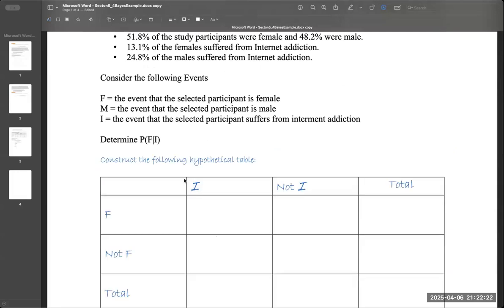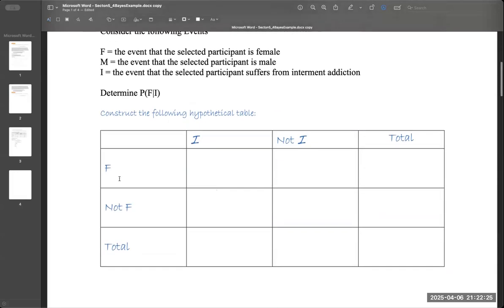So here's my chart, and let me just label my pieces. So here I have female and I have not female, which are my mutually exclusive events. And then I have the event I, internet addiction, and then not I. Sometimes you'll see a little I with a complement as a superscript for it, or sometimes you'll see the tilde. I think the notation in our book is the I with a superscript of a C for the complement, so not internet addiction. I just wrote not to be very clear. And then we have our total. So it's a hypothetical thousands table, so I know that the total should be 1,000.